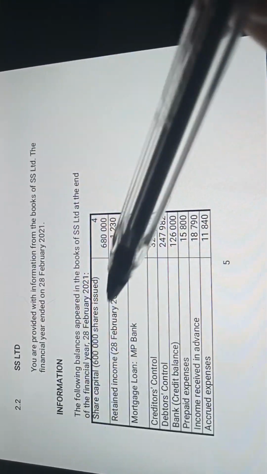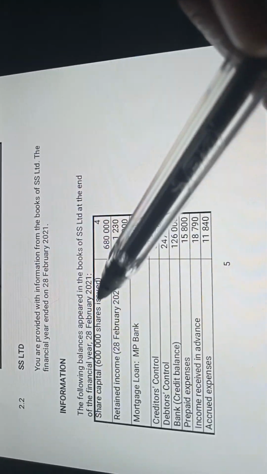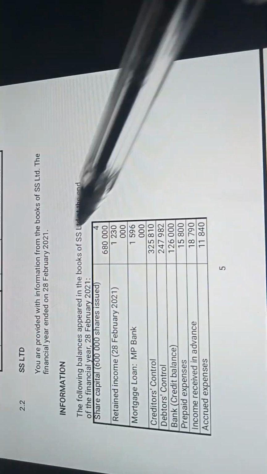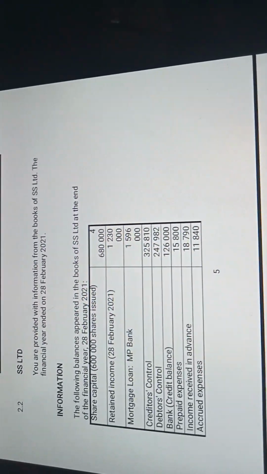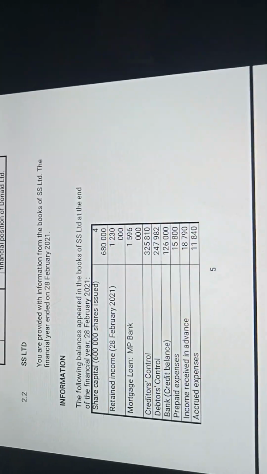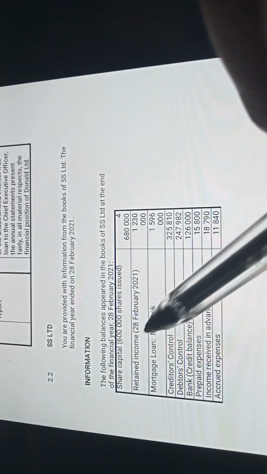Now the reason that this amount is at the end and not the beginning, like I said last time, is that when we go back to the information, usually with share capital like that, we assume it's the beginning because we think the transactions are going to happen afterwards. But now here it says at the end of the financial year.